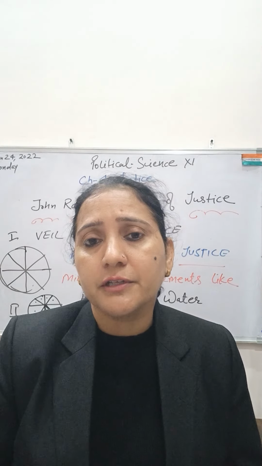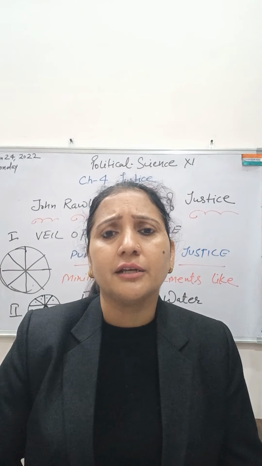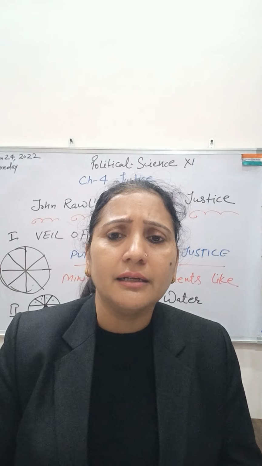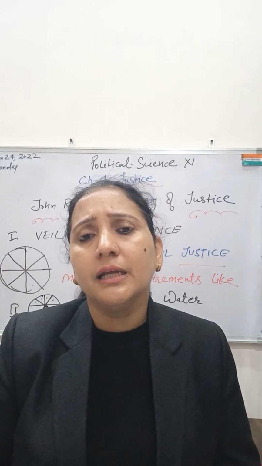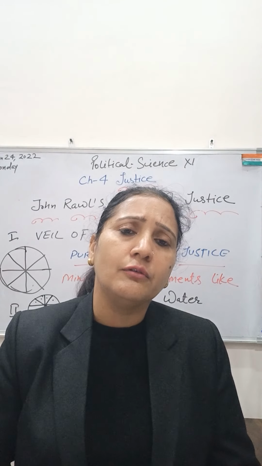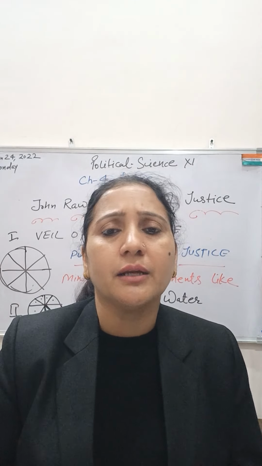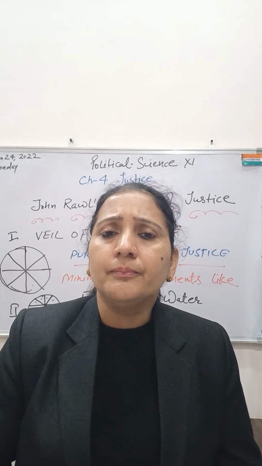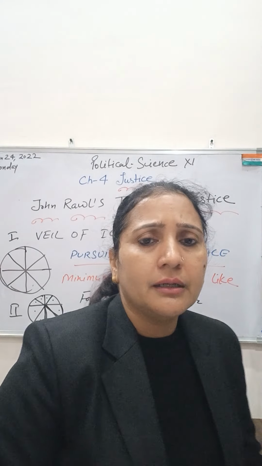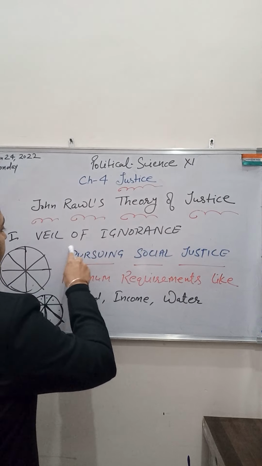You do not know which room you will get, but it is sure that you will get one room. Everybody will do it in that way. We will make all the rooms the best because we can get any room. That concept is related to John Rawls's theory of the veil of ignorance.